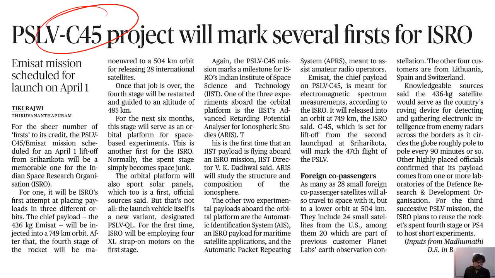Next, PSLV C45. It would be the next spacecraft mission sent by PSLV C45, the EMISAT mission, and the name of the spacecraft is EMISAT.